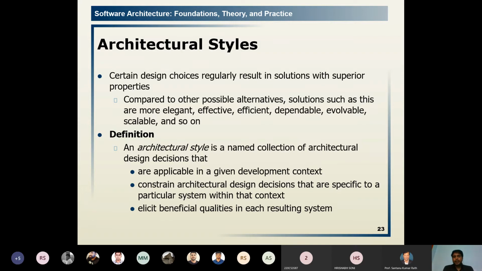It elicits beneficial qualities in each resulting system by incorporating this architectural style into our design decisions. It can increase the benefits by increasing the qualities. I already told what the qualities are, like elegant, effective, efficient, dependable, available, scalable, and so on.